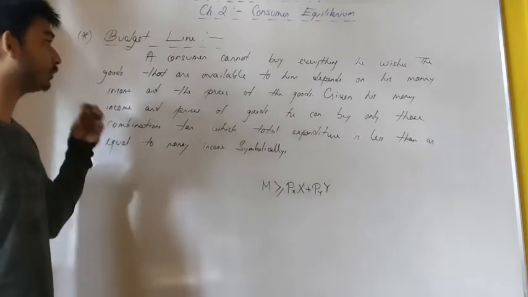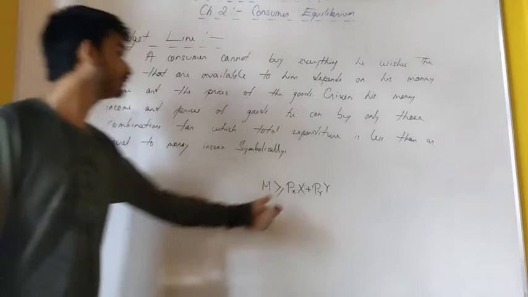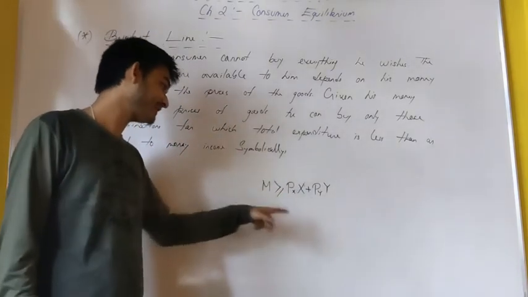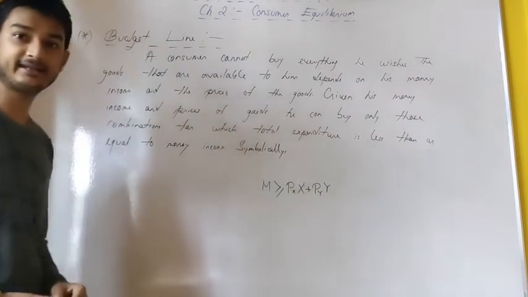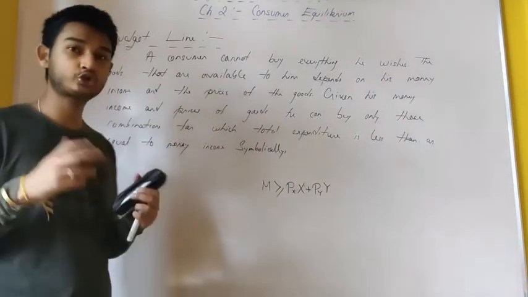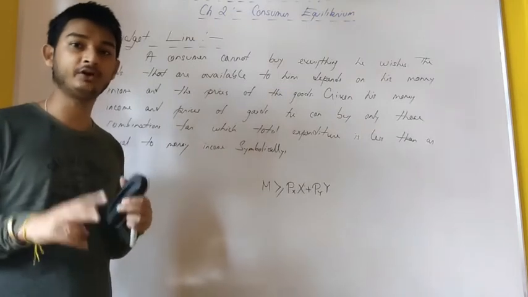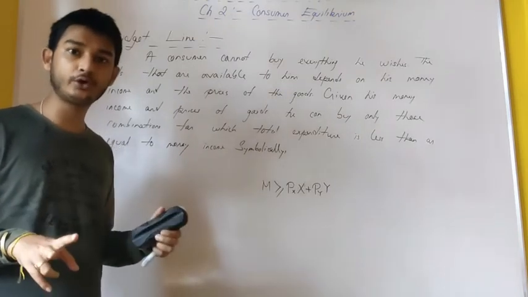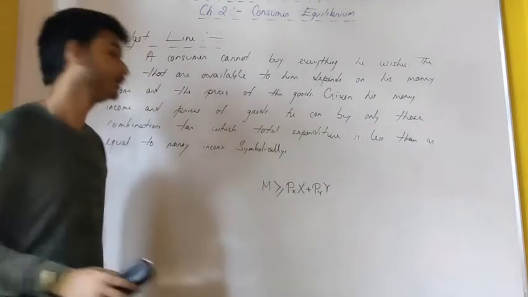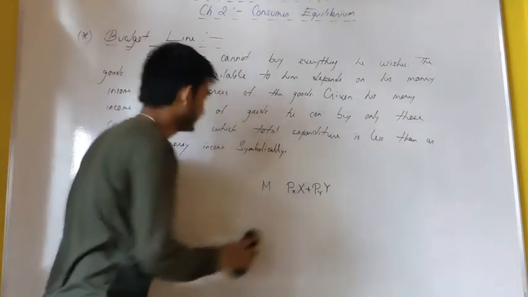If a consumer wants to purchase something, the total expenditure on the two goods has to be less than or equal to my money income. So the budget line is such a line which shows the combinations of two goods for which the money income is equal to my total expenditure.